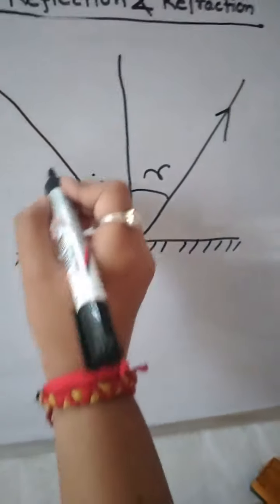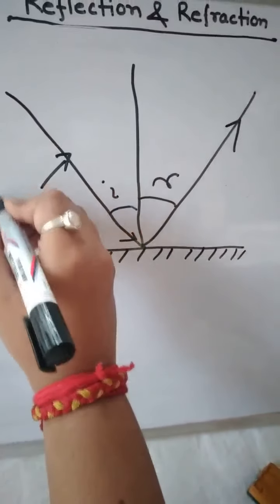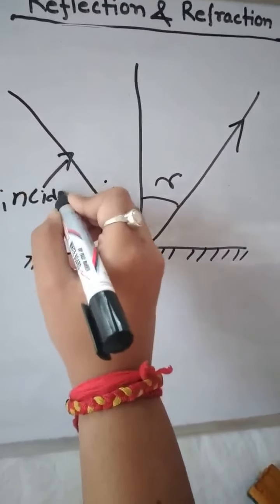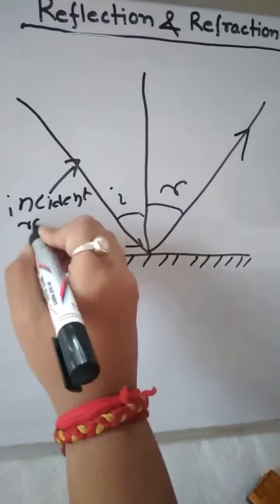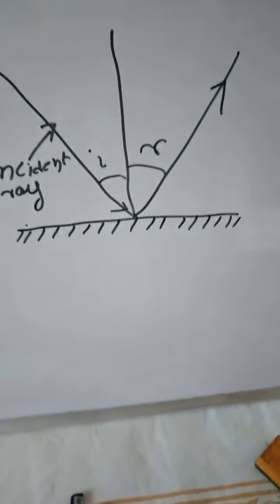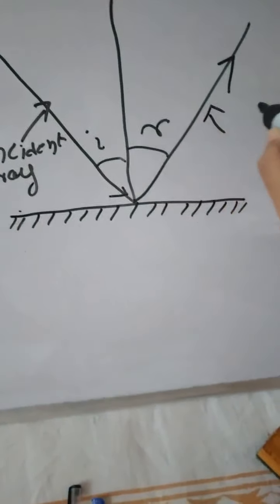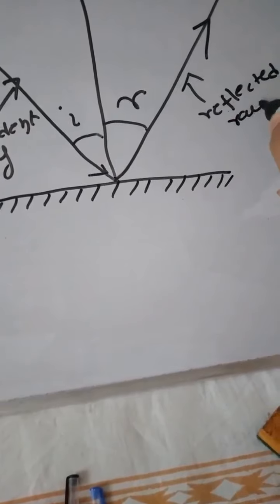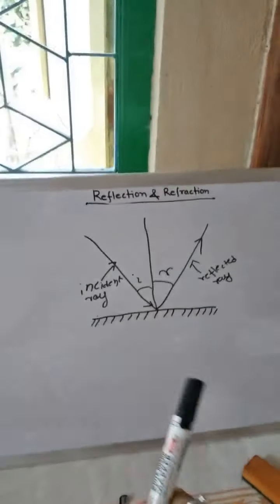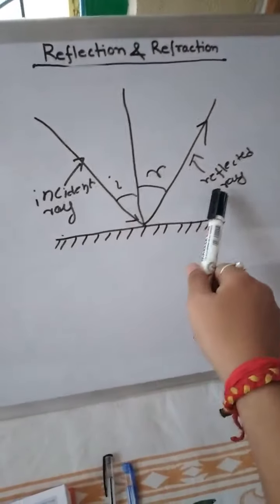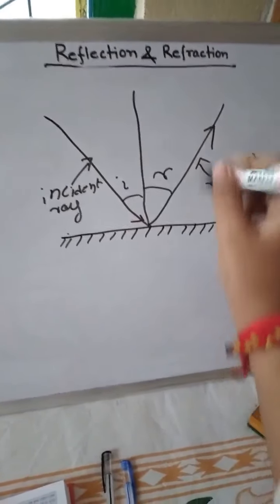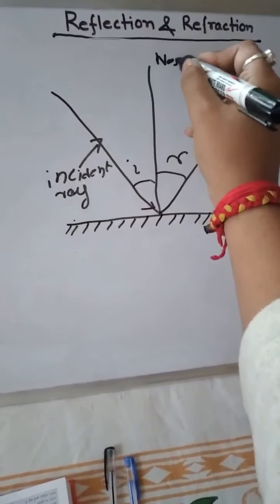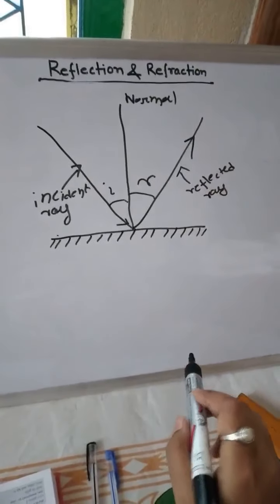This is called the incident ray, and that is called the reflected ray. See, this is the incident ray, this is the reflected ray, and this is the normal.